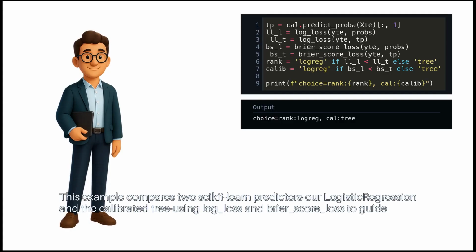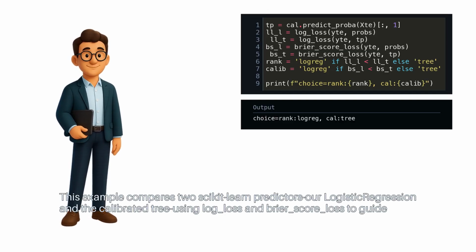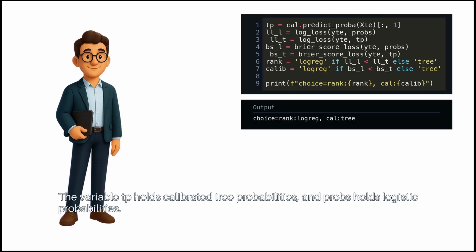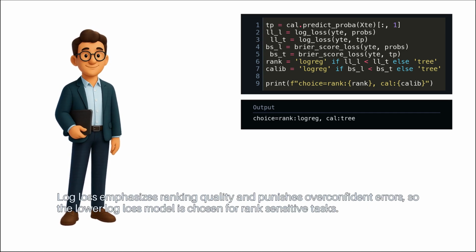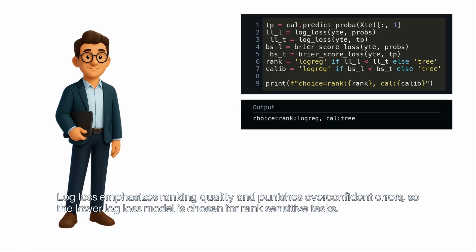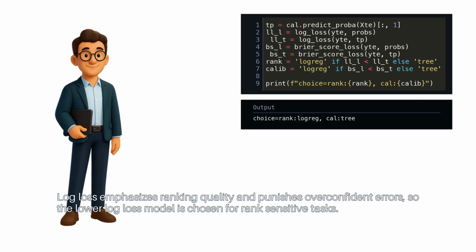This example compares two scikit-learn predictors, our logistic regression and the calibrated tree, using log loss and Brier score loss to guide decisions. The variable tp holds calibrated tree probabilities, and probs holds logistic probabilities. Log loss emphasizes ranking quality and punishes overconfident errors, so the lower log loss model is chosen for rank-sensitive tasks.